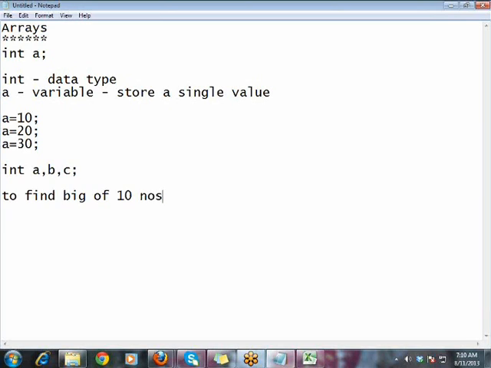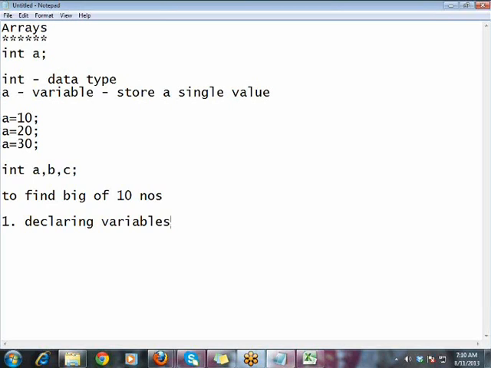Even for the biggest of 10 numbers you can say int a, b, c, d, e, something like that. First problem, declaring variables. You can make it by saying int a, b, c, and so on. You can declare 10 variables. Let us say you have declared 10 variables.